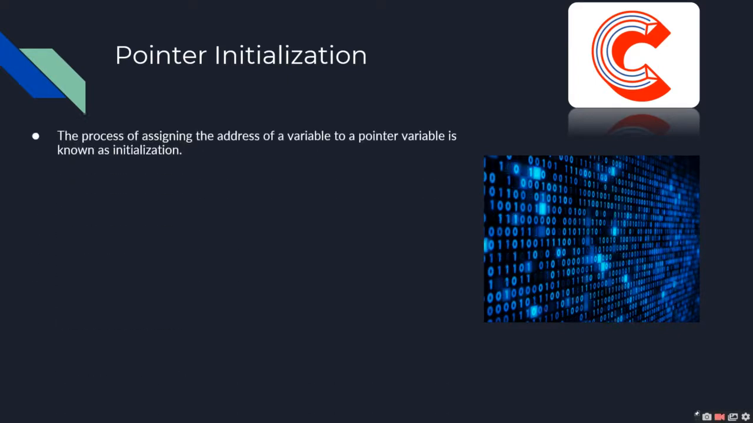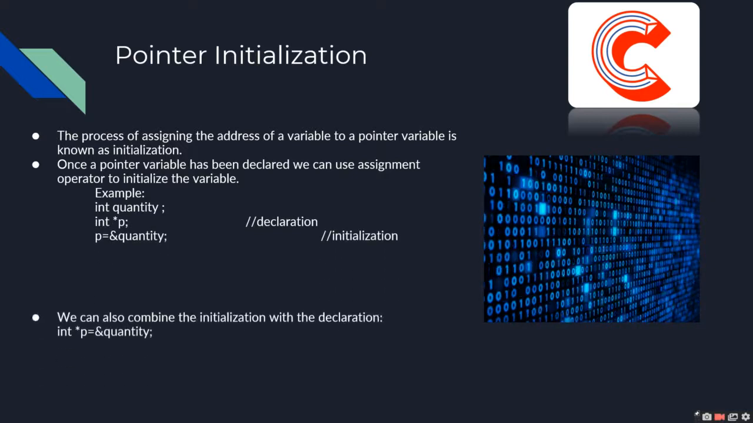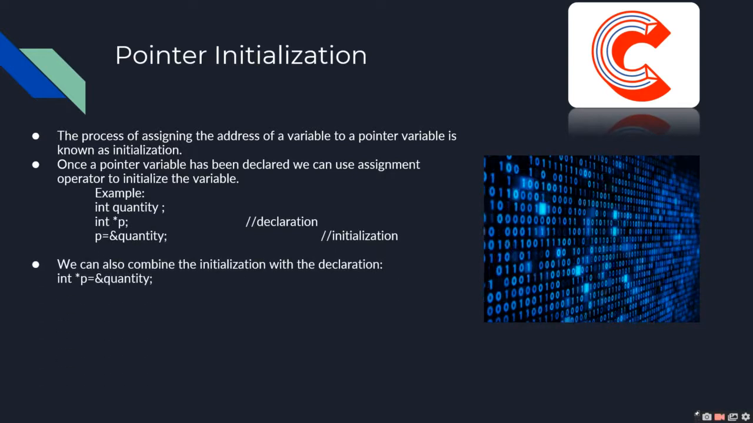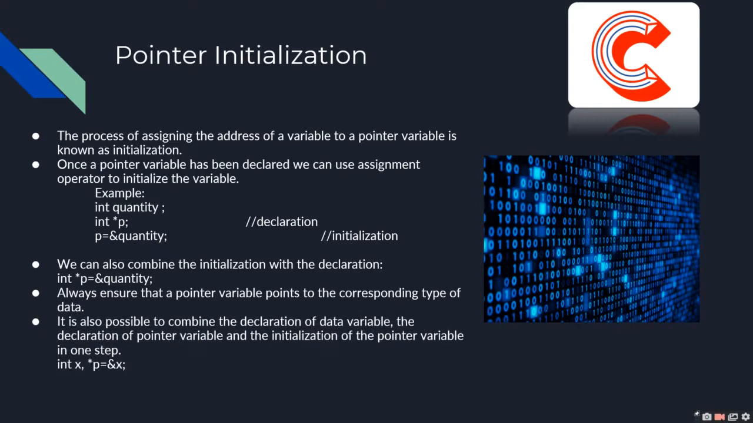Pointer initialization. The process of assigning the address of a variable to a pointer variable is known as initialization. Once the pointer variable has been declared, we can use the assignment operator to initialize the variable. For example, we can also combine the initialization with the declaration, as shown on the screen. Always ensure that the pointer variable points to the corresponding type of data. It is also possible to combine the declaration of the data variable, the declaration of the pointer variable, and the initialization of the pointer variable in one step as shown.